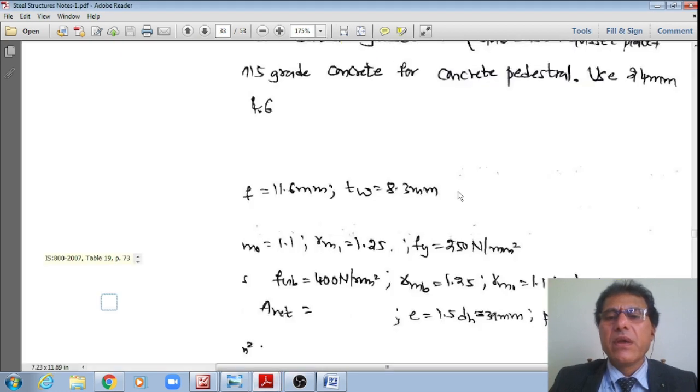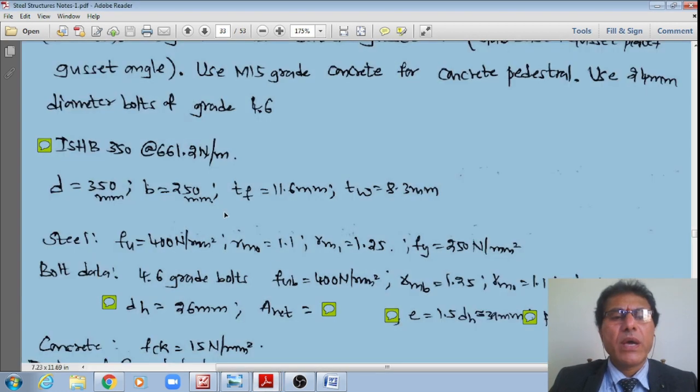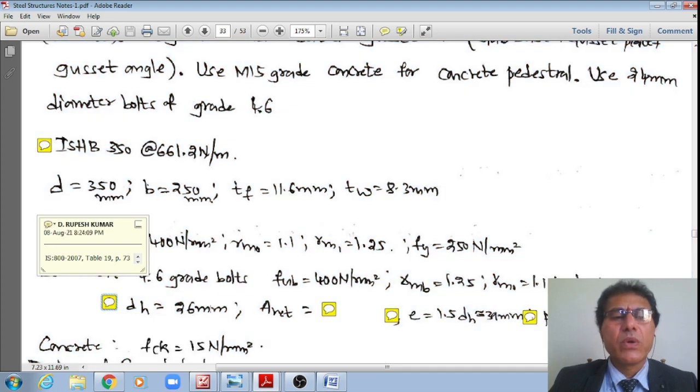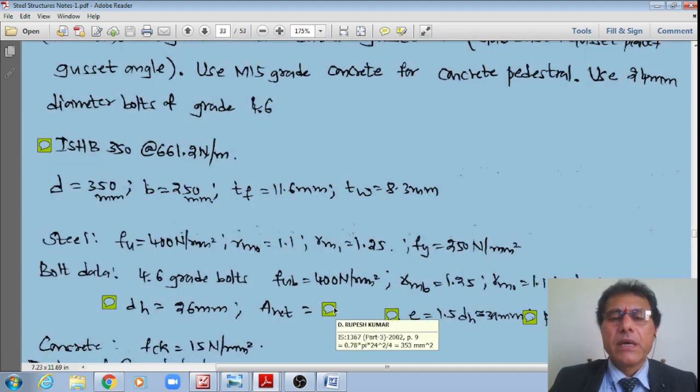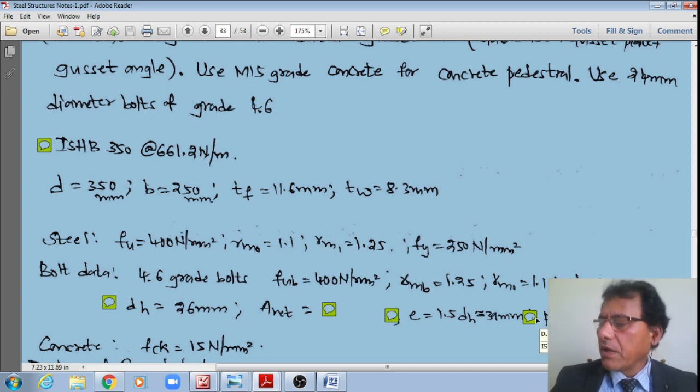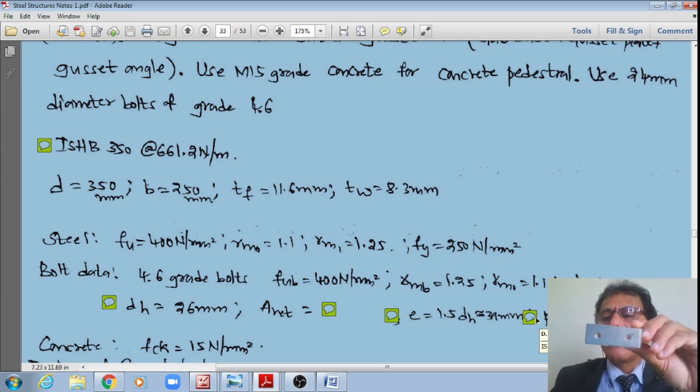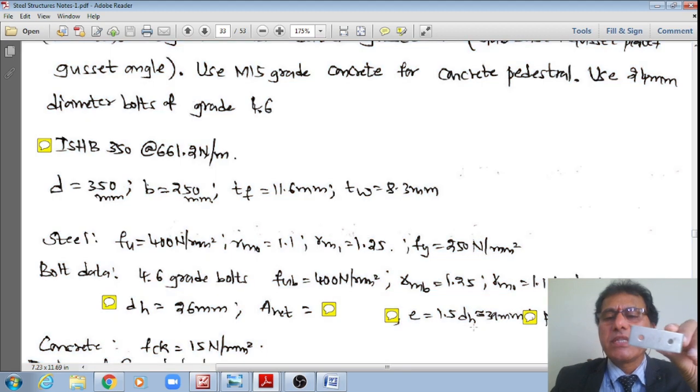Now from this table, I do have the diameter of the hole, 24 plus 2 is equal to 26 mm, and the edge distance, just now we have seen, is 1.5 times the diameter of the hole. Diameter of the hole is equal to 26, therefore 26 multiplied by 1.5 works out at 39 mm, as well as the pitch of the bolts. Pitch of these bolts is equal to 2.5 times the nominal dia, therefore 2.5 multiplied by 24, or say 60 mm. 60 mm.